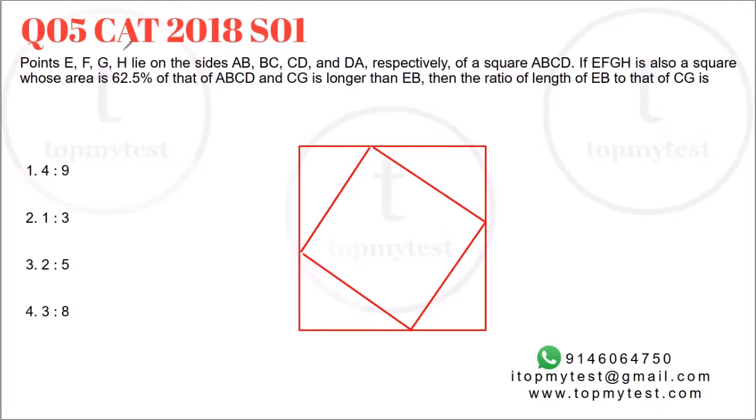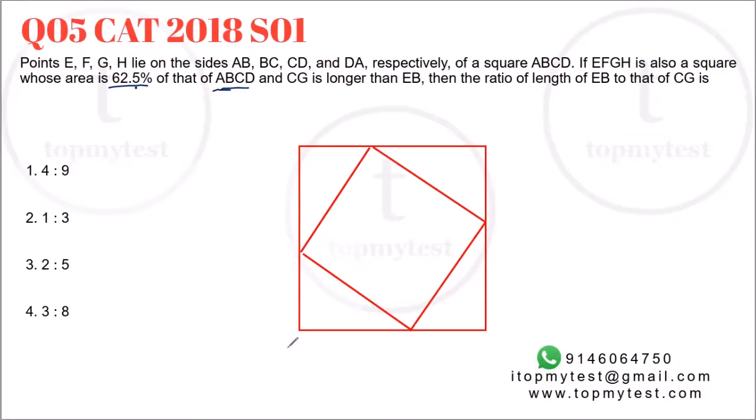And the last question is from CAT 2018 slot 1. It says EFGH lie on sides AB, BC, CD, DA of a square ABCD. EFGH is also a square whose area is 62.5% of ABCD. CG is longer than EB.